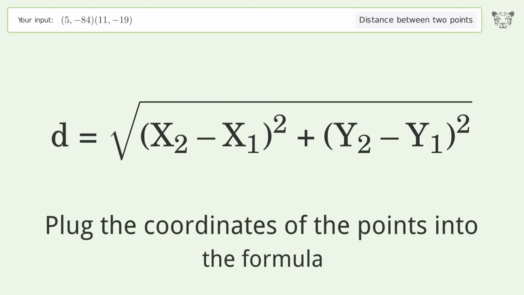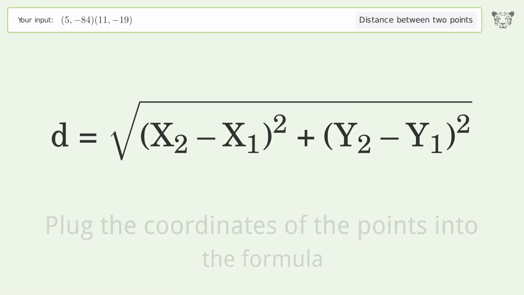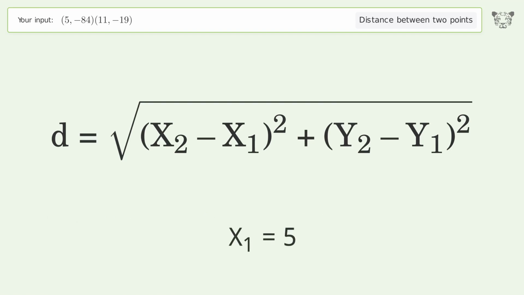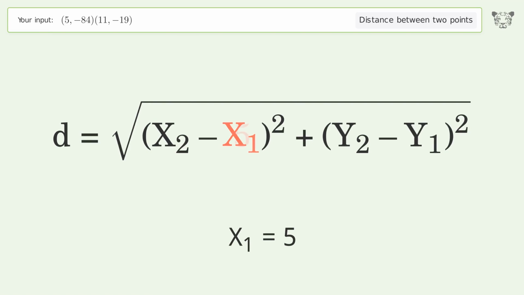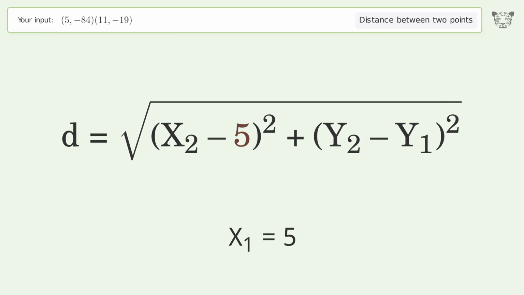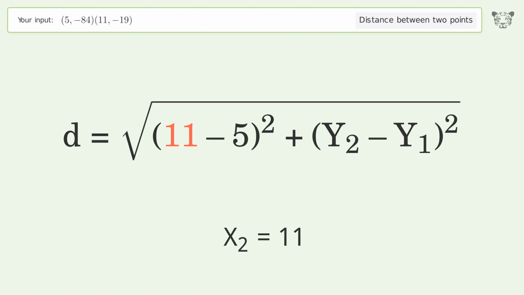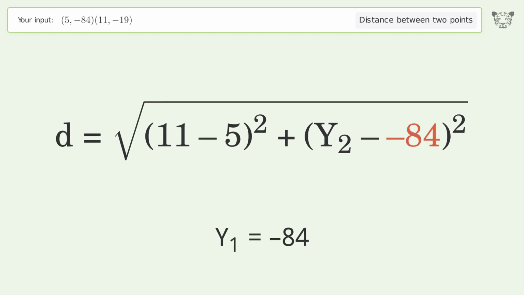Plug the coordinates of the points into the formula. x1 equals 5. x2 equals 11. y1 equals -84. y2 equals -19.